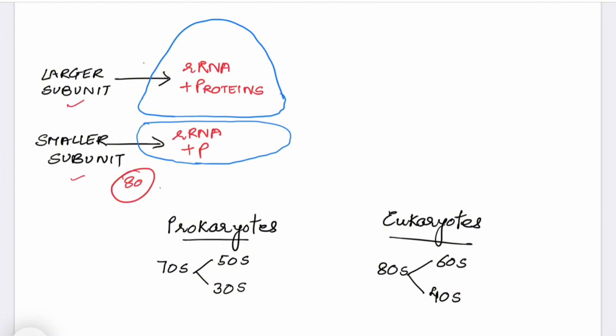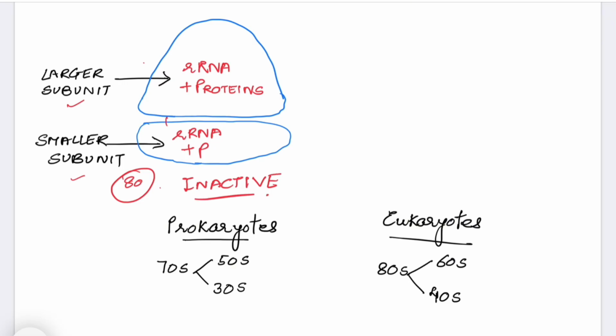What happens is that after transcription, when ribosomal RNA is formed, it collects the proteins which are inside the nucleus. When we are talking about eukaryotes, they collect all these proteins which are circulating inside the nucleolus, and then they form the large and small subunits. They are separate, they do not combine together in the nucleus. These two subunits are formed separately and then they leave the nucleus through the nuclear pore into the cytoplasm, where they remain separate and only combine when they have to form the protein. When they are separate, these ribosomes are called the inactive form of ribosomes. They are not forming any protein, and that is why they are separate.